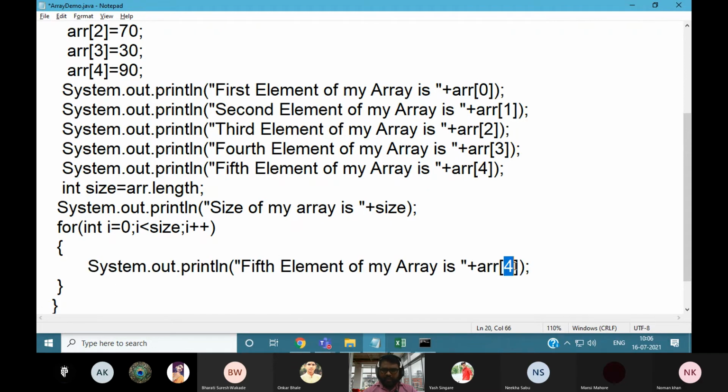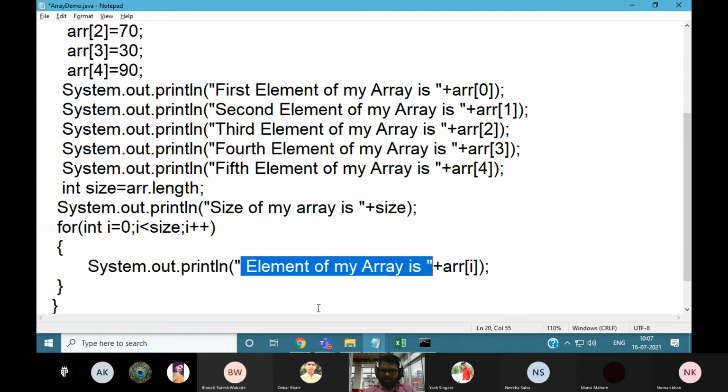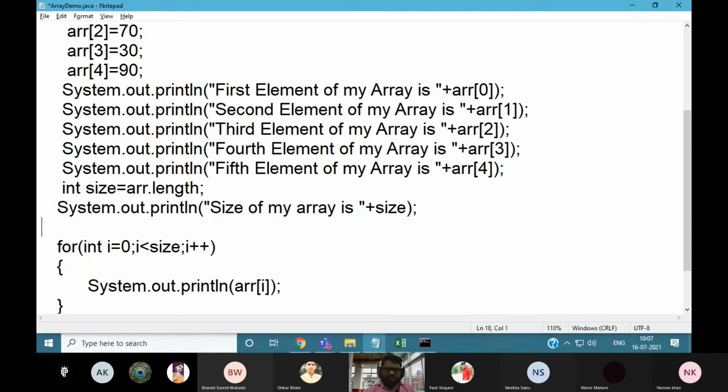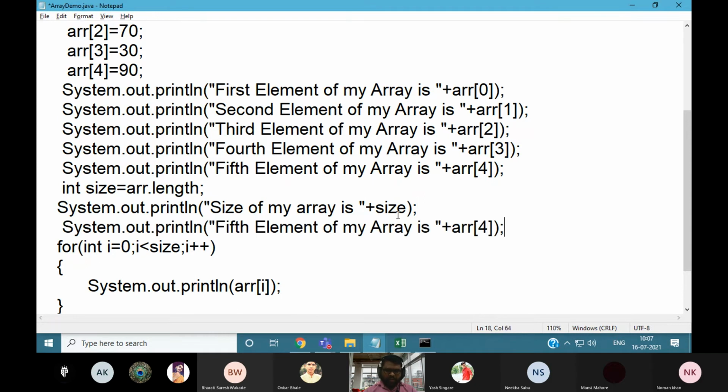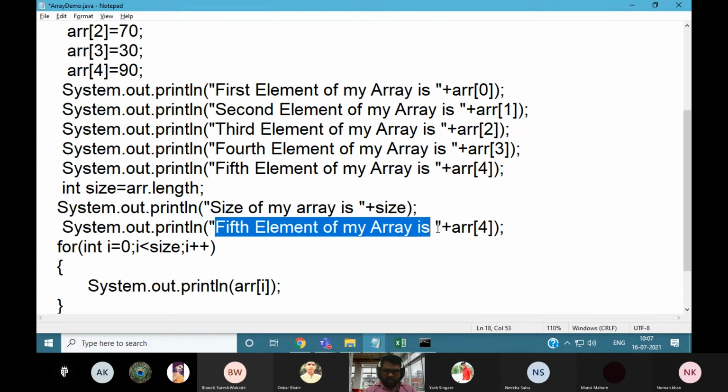Here, instead of this direct value, you can just use the index number. We don't want to print anything else here, we will just print a message like this.